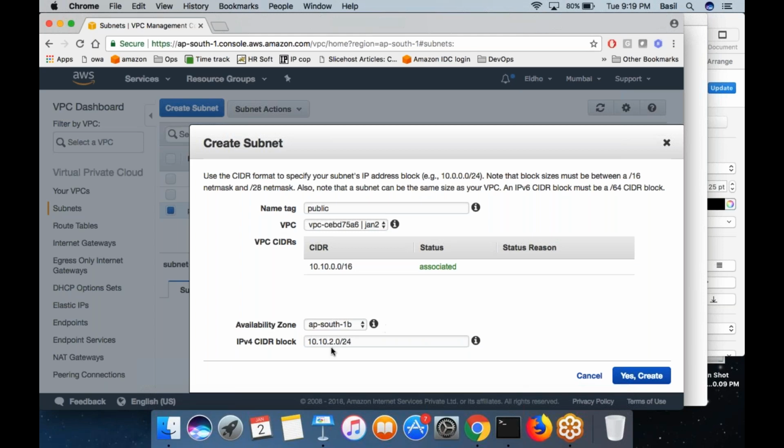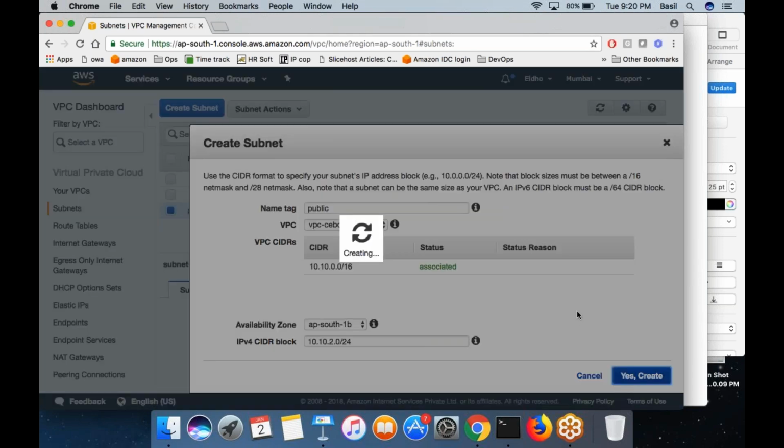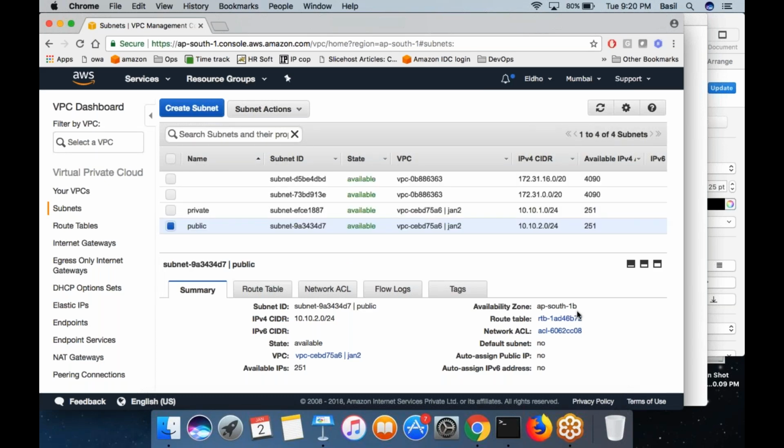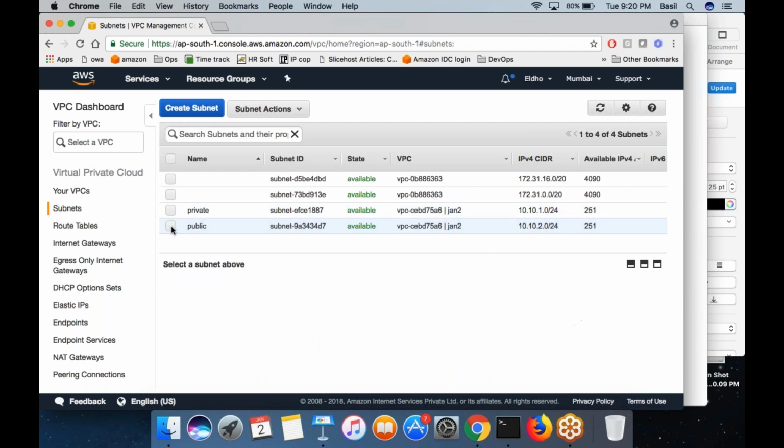10.10.2.0/24 is an IP block that falls under this big block that can accommodate up to 251, not 256, because 5 IP addresses are going to be reserved for some different purpose. 251 machines you can create. All of them can have a unique IP. So click on the create button. That's it. So the subnets are created now. 2 subnets are created now.